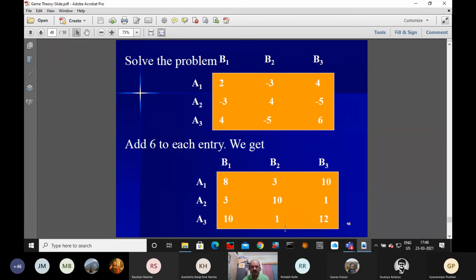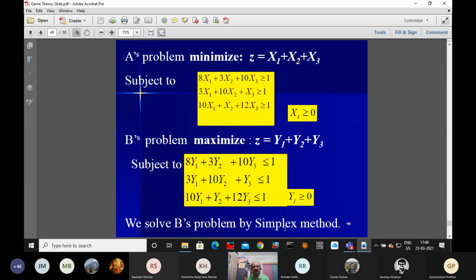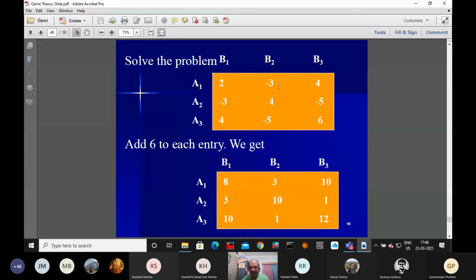With respect to this problem, we are formulating the linear programming model. This is the problem we are now considering.